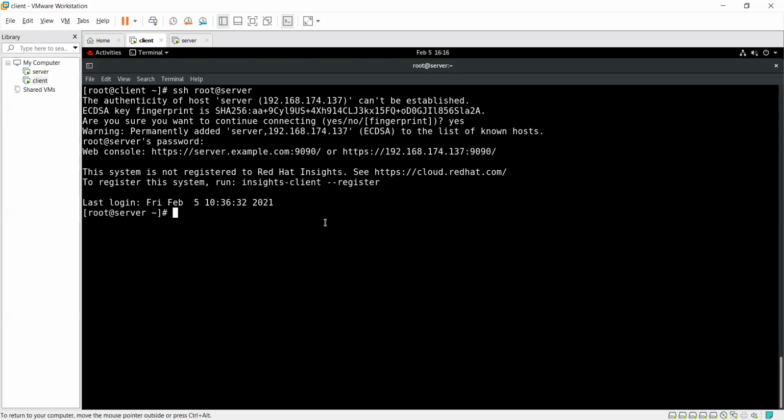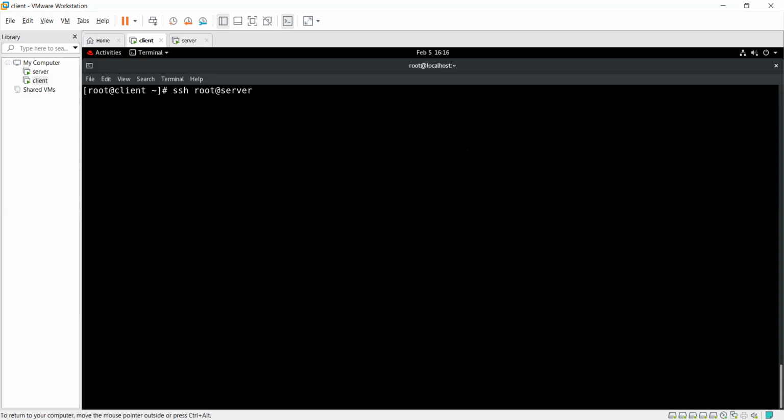Is that clear, guys? So why do we configure both the IP and the host name? For example, if I want to do SSH through the host name only, that is not possible if it is not configured in the same domain. So firstly I have to configure that part, and after that I am able to do it. It depends on your requirement. It's working very well.